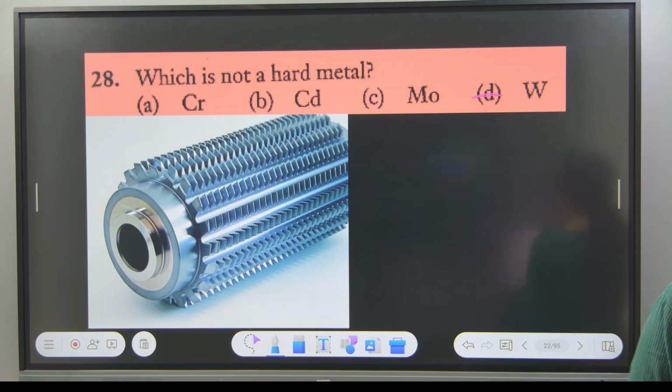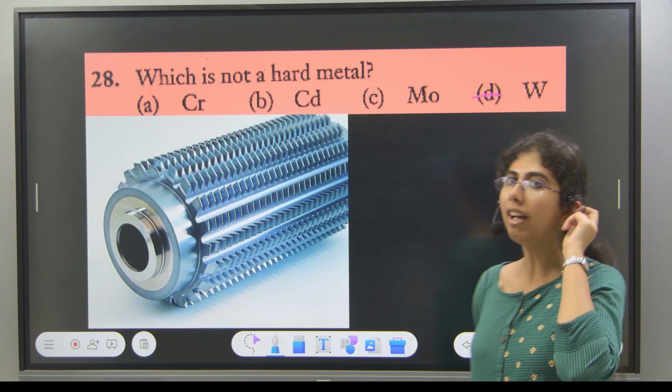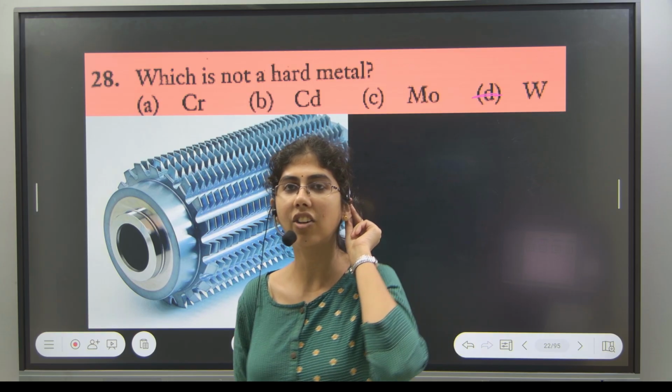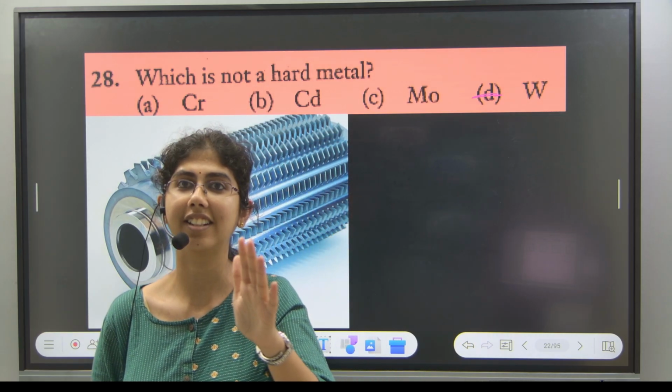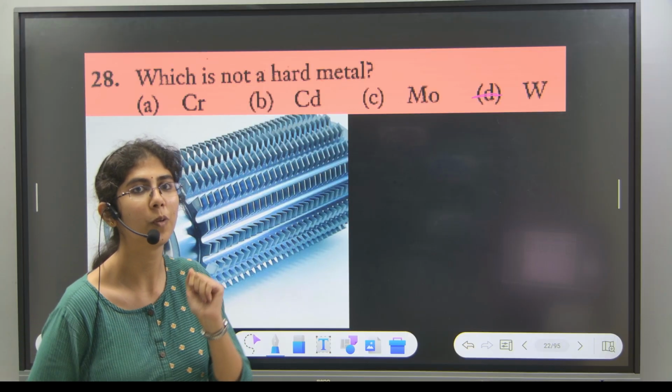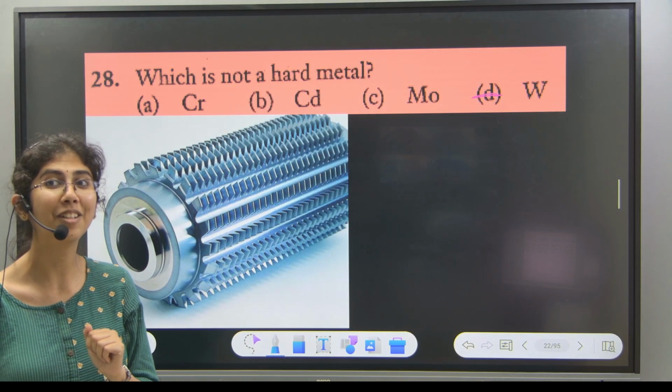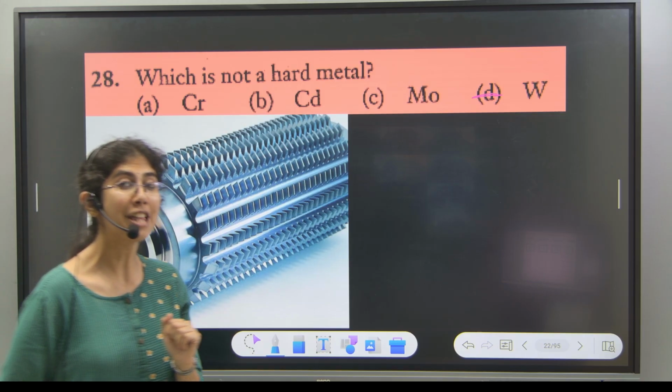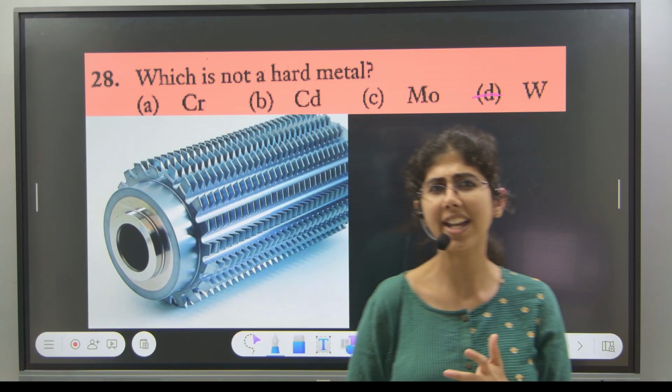Option second, yes. Why option second? You're correct. Can anybody explain something related to that?